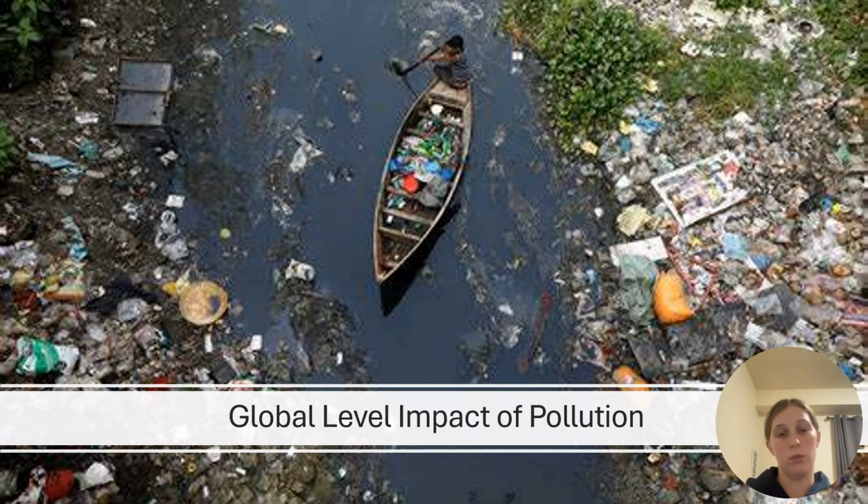Lastly, we have the global level as affected by the population. A big talk right now, which is another global issue, is climate change. Climate change can be traced back to air pollution. This is because of released toxins and gases into the atmosphere that the Earth consumes in the core. A big one is CO2.